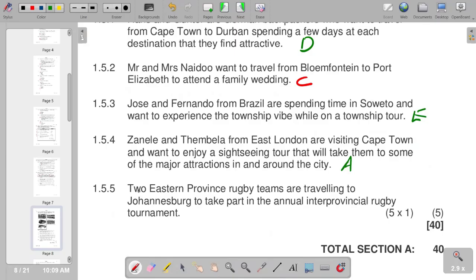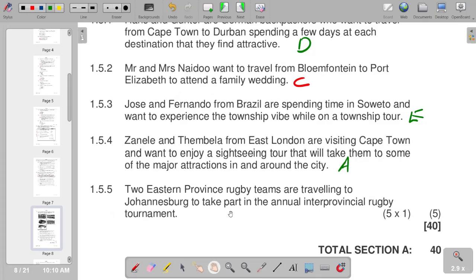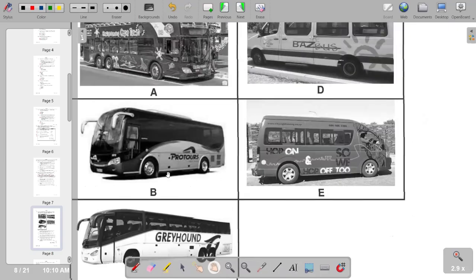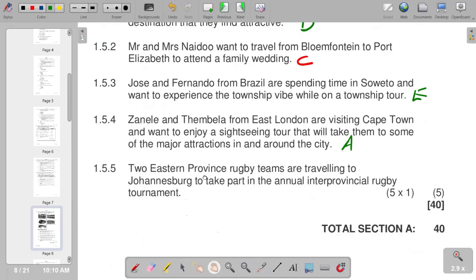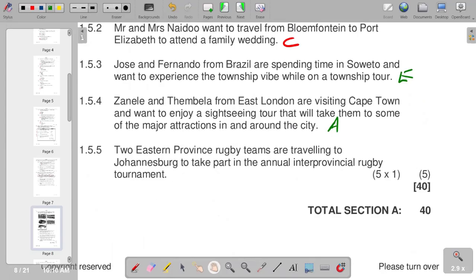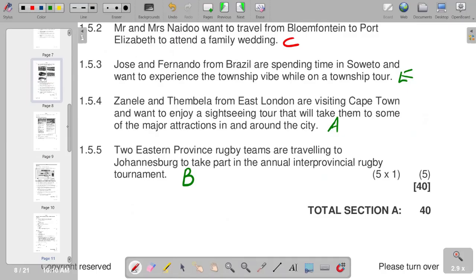Then 1.5.5, two Eastern Province rugby teams are traveling to Johannesburg to take part in the annual interprovincial rugby tournament. So we check again. The most appropriate is B. So that's what we have for that part. That is our section A.